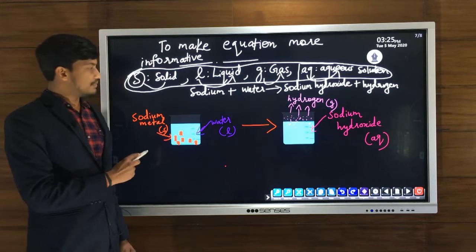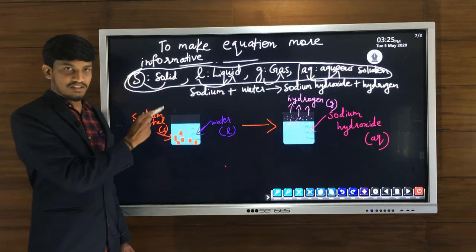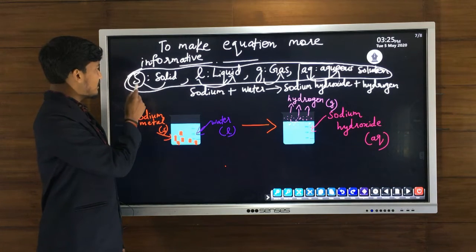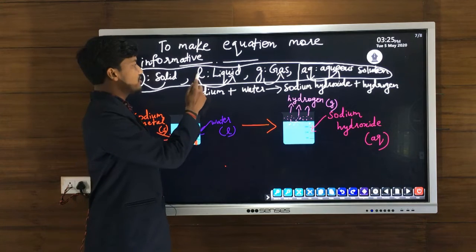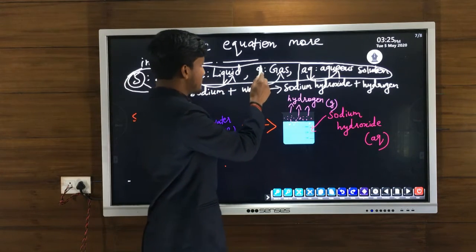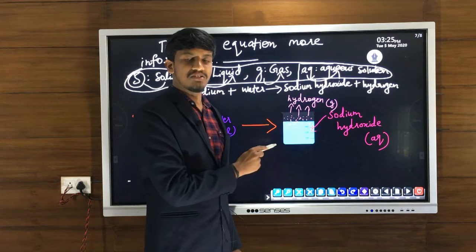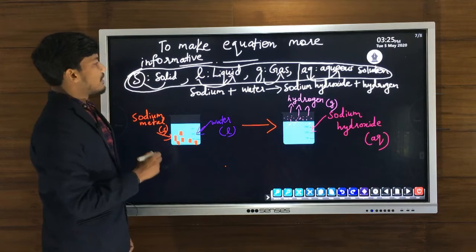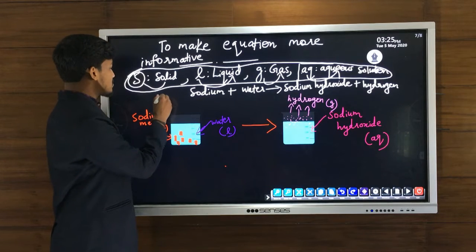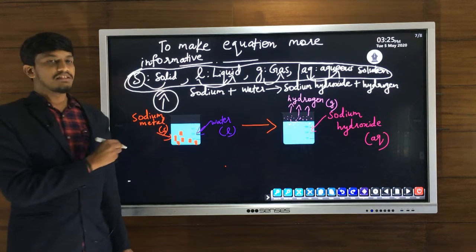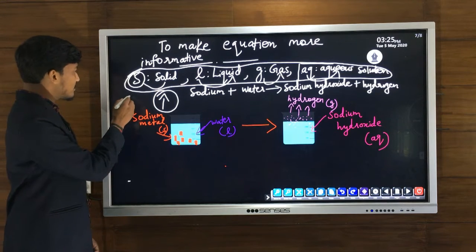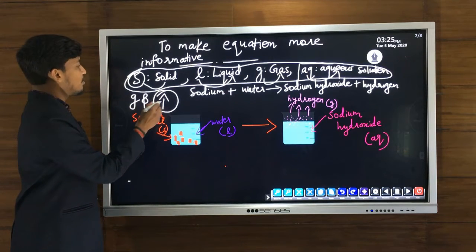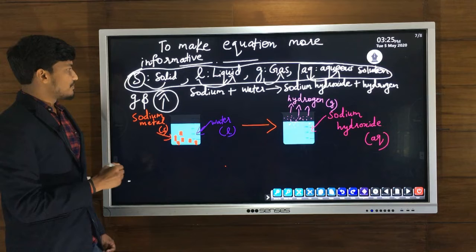So we can represent the physical state of reactants and products using these abbreviations. If the reactant or product appears in solid state, we write small letter s, for liquid state small letter l, for gaseous state small letter g, and for aqueous solution, that is, the solution in which water is the solvent, small letters aq. Then if there is formation of gas, we can represent it with the upward arrow.